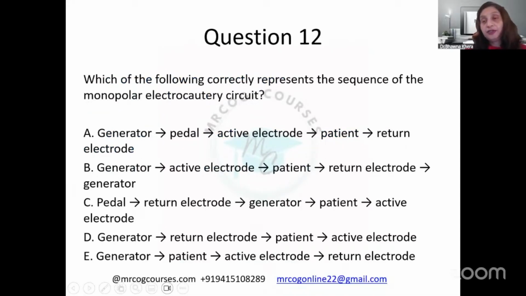Now coming to the next question. Again, a typical RCOG question. They put in tricks, so you need to know the tricks. Which of the following correctly represents the sequence of monopolar electrocautery, from where the current starts and where it goes? It starts from the generator, I think everybody agrees. Then through the active electrode to the patient and then back through the return electrode to the generator. So option B, which mentions the same thing, is the correct answer.